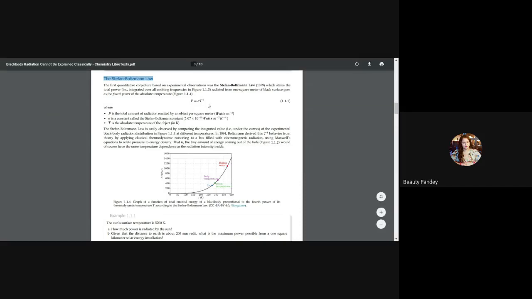Stefan-Boltzmann law states that the total flux emitted per unit square area is proportional to the fourth power of the absolute temperature. That was the Stefan-Boltzmann law. That is what is given here. You can see it here. Actually, it will be P is directly proportional to T to the power 4.